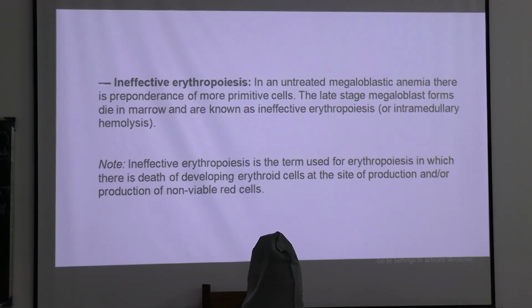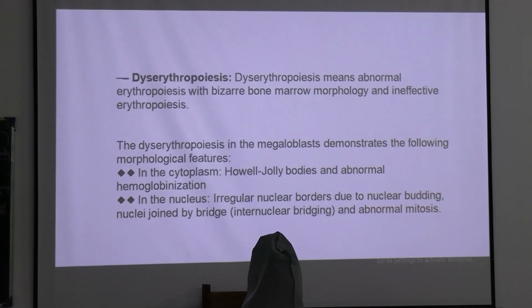Ineffective erythropoiesis is the term used for erythropoiesis in which there is death of developing erythroid cells at the site of production and or production of non-viable RBCs. So another term is dyserythropoiesis. One is ineffective, another is dyserythropoiesis. Dys means abnormal. Abnormal erythropoiesis with bizarre bone marrow morphology and ineffective erythropoiesis.